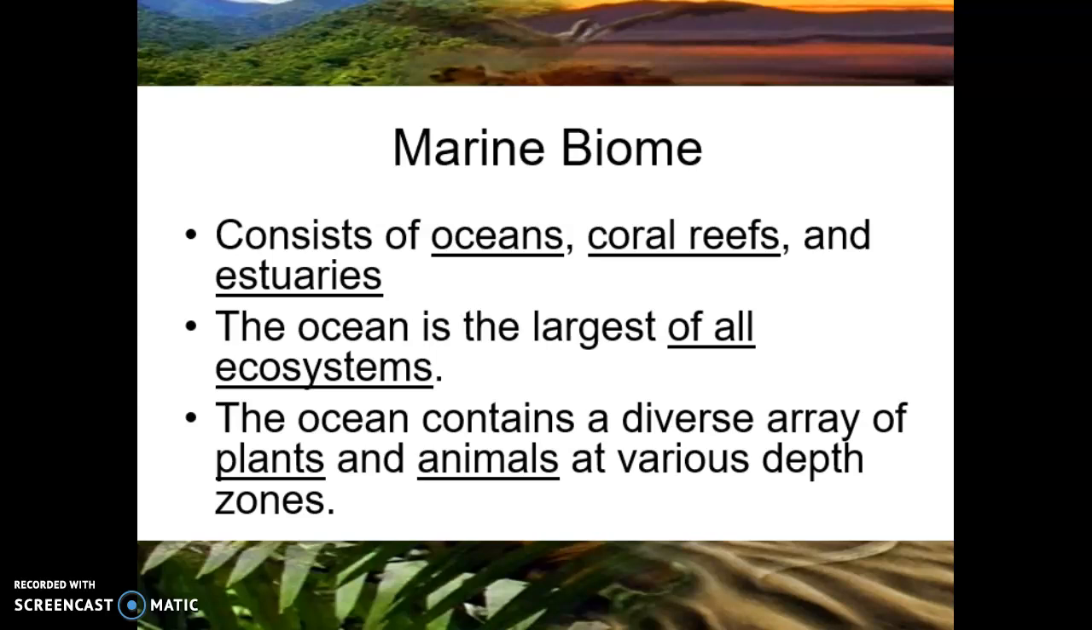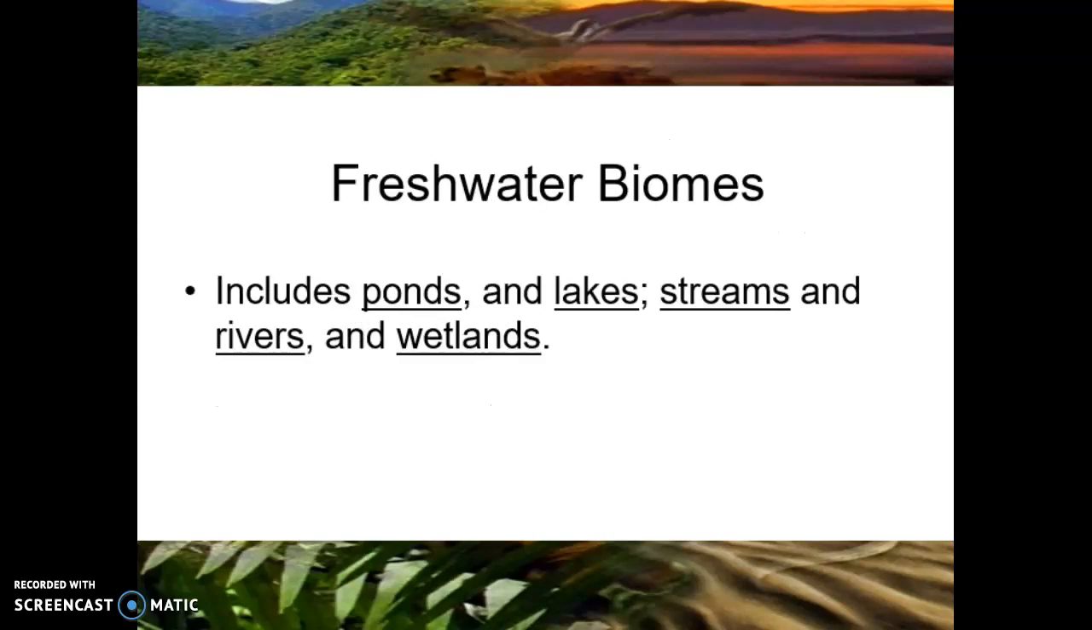Marine biomes consist of oceans, coral reefs, and estuaries. The ocean is the largest of all the ecosystems. The ocean contains a diverse array of plants and animals at various depths and zones. It includes ponds and lakes, streams and rivers, and wetlands.